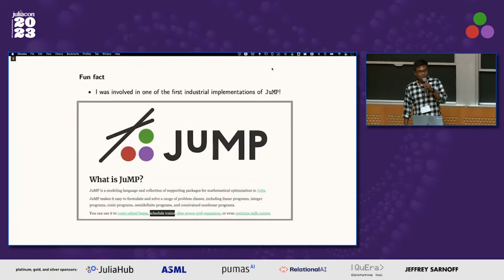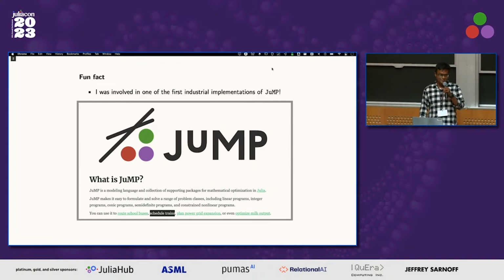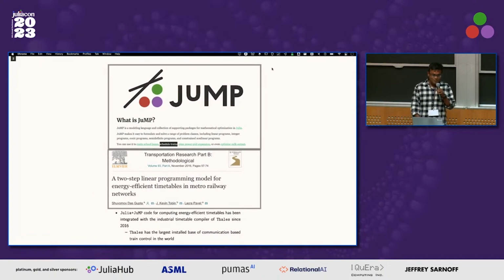Before I start, I wanted to say something fun about me. I was involved in one of the very first industrial implementations of JuMP. If you go into JuMP and look into scheduling trains, the paper that will show up was done by me and my collaborators in 2016. It was done in the transportation industry, which is very safety critical and slow to move. And at that time, I needed convincing that we should use Julia and JuMP.